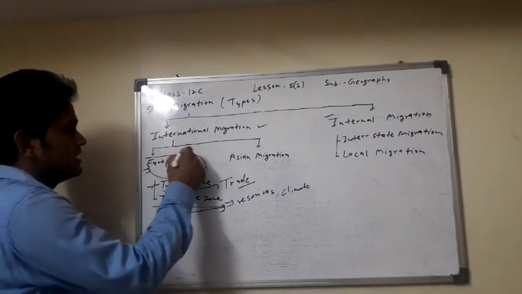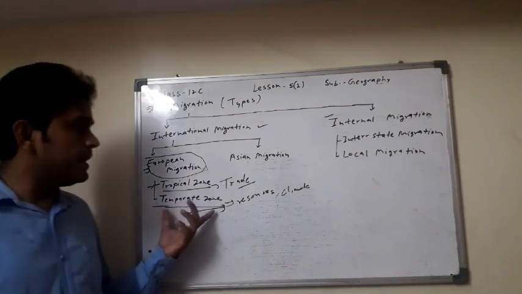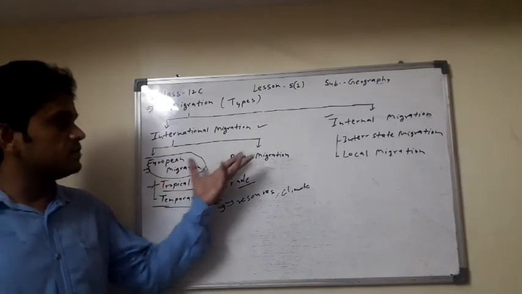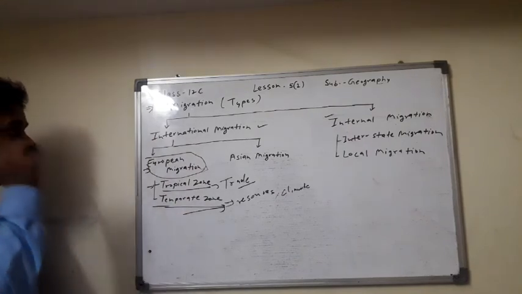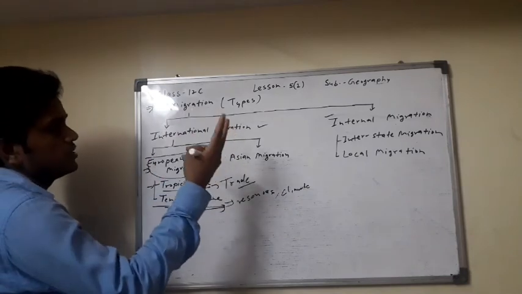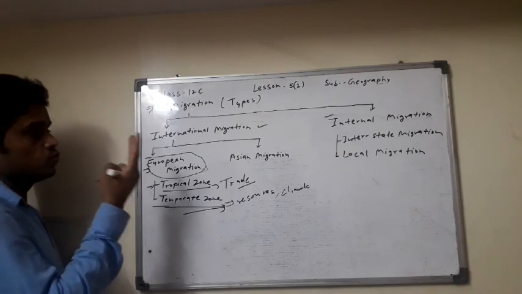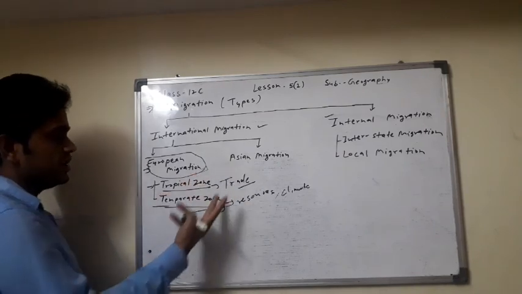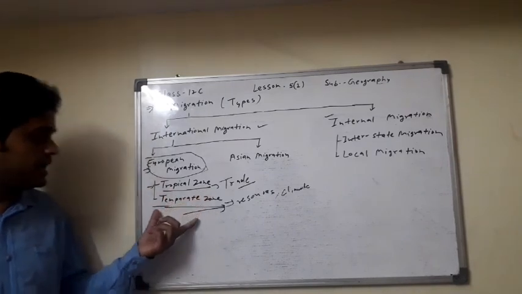Here the topic is migration, types of migration, international and internal migration, and today we'll discuss the international migration, the current of European migration, of two types, the tropical zone and the temperate zone. In the next lecture we will discuss the Asian migration and the internal migration. In this lecture the main important part is the types of migration, two types, international and internal, and international migration in two ways, European and Asian, and the European migration in the tropical zone and temperate zone.